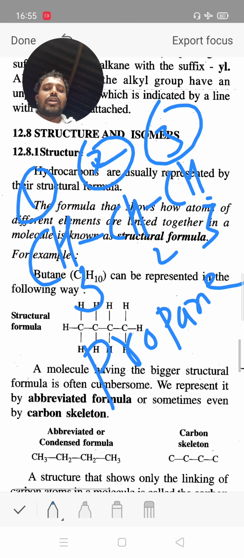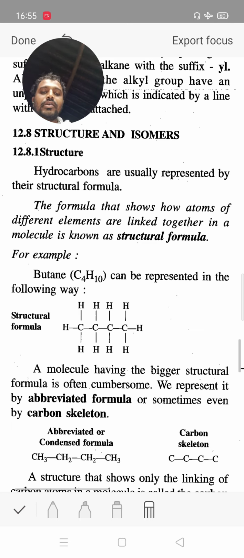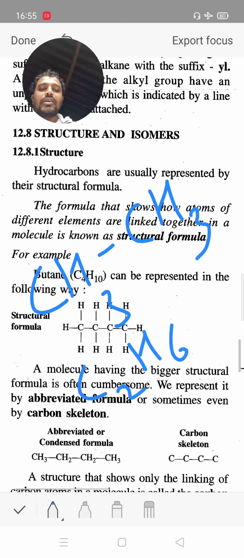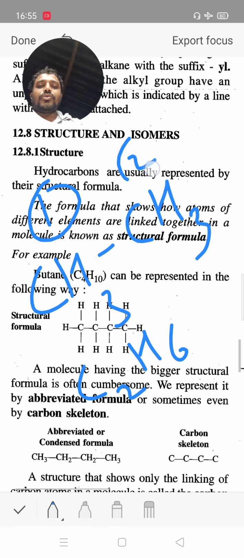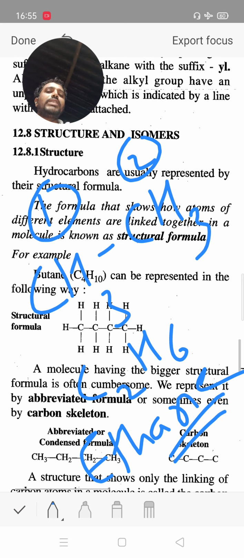Next, suppose there are only 2 carbons, then CH3, CH3. The molecular formula is C2H6, and its name is ethane. The suffix ane means the presence of only carbon-carbon single bonds.